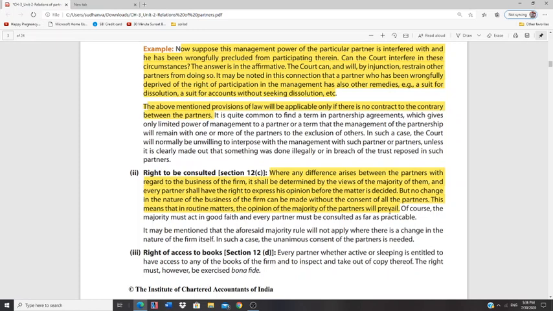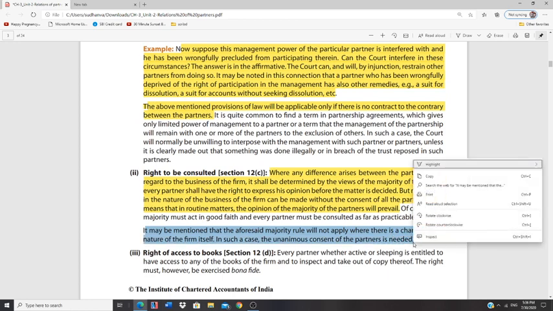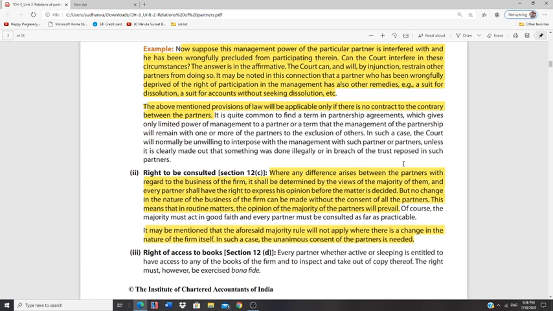Otherwise the matter is stuck and a decision cannot be made as per Section 12C of the Partnership Act. If they want to change the nature of business, they cannot go by the opinion of the majority. Here they are supposed to get the consent of all the partners. That's what this point with regard to the right to be consulted states. The majority rule will not apply if there is a change in the nature of the firm's business; all the partners should consent to that change.